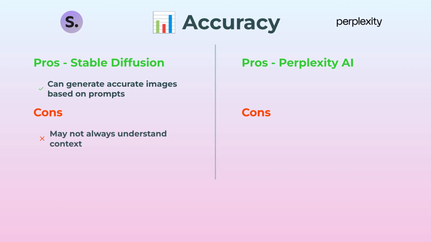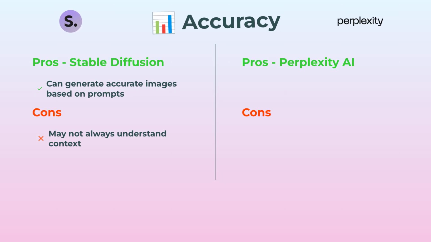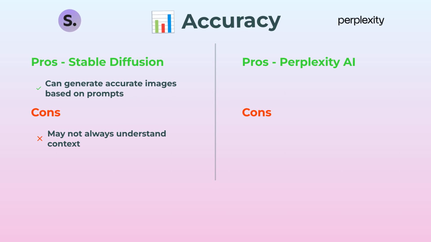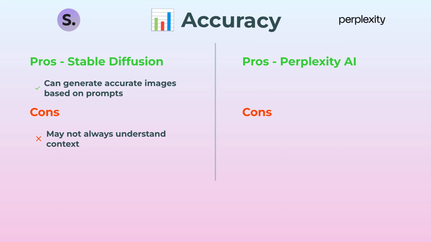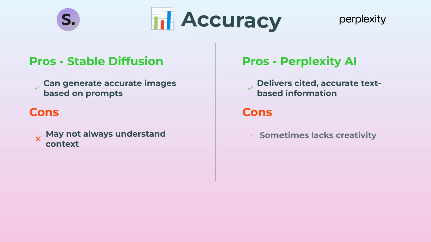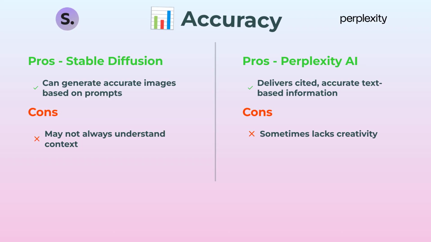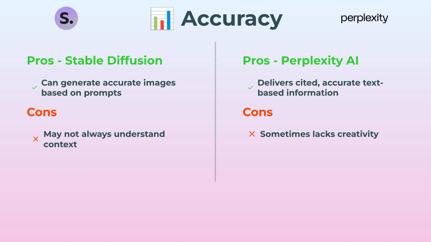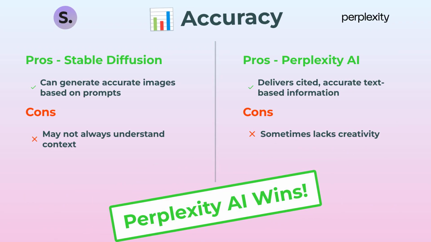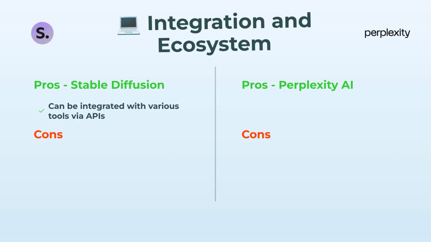Moving along to accuracy. With Stable Diffusion, you can get accurate images based on whatever prompt you throw at it, most of the time. There's just one thing. Sometimes it gets the context a little mixed up. Now, Perplexity AI? Here's something cool. It doesn't just give you answers. It actually backs things up with sources. Super handy if you're writing a paper or trying not to embarrass yourself in front of your boss. But creativity? Sometimes it's less Picasso, more PowerPoint. So, who's taking this round? Perplexity AI, hands down.